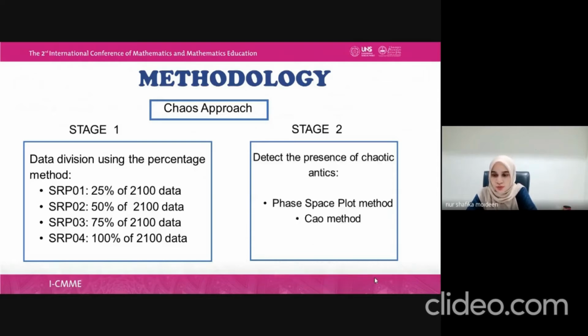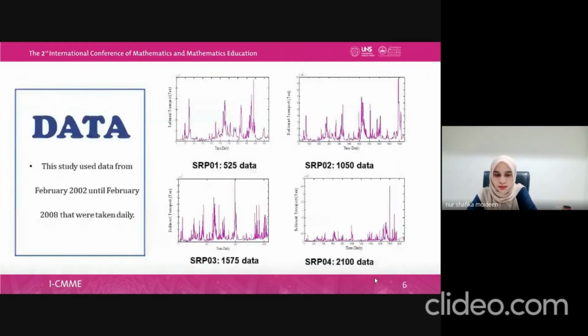For stage 2, we detect the presence of chaos by using two methods, which are the phase-space plot method and the Chow method. For data, this study used data from February 2002 until February 2008, taken daily. SRP01 consists of 525 data. SRP02 consists of 1,050 data. SRP03 consists of 1,575 data. And SRP04 consists of 2,100 data.